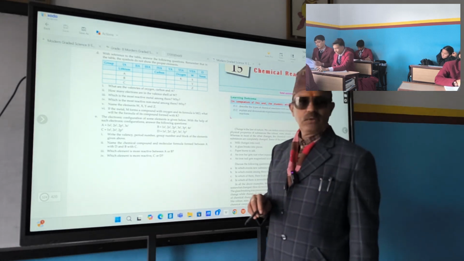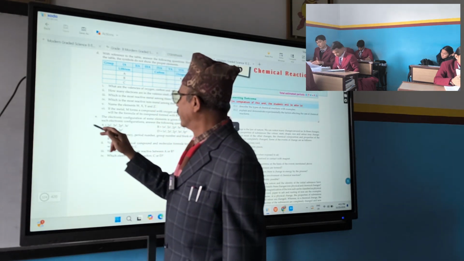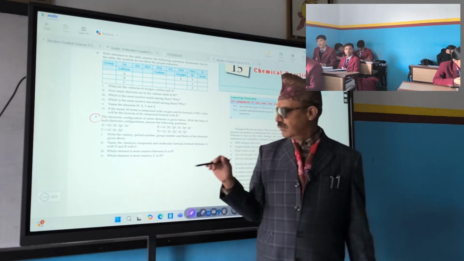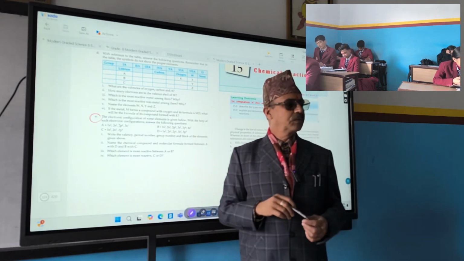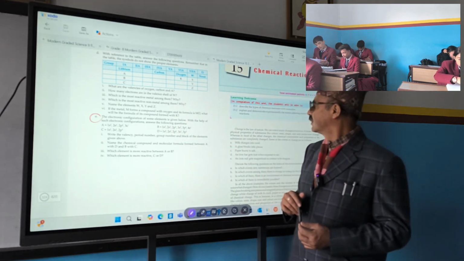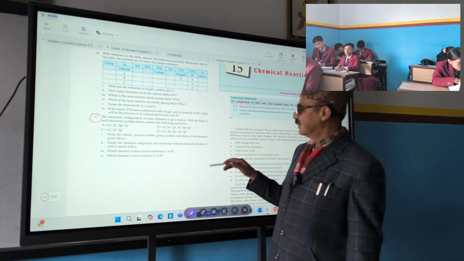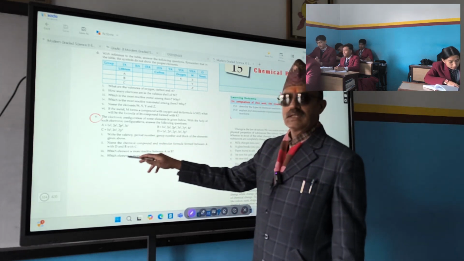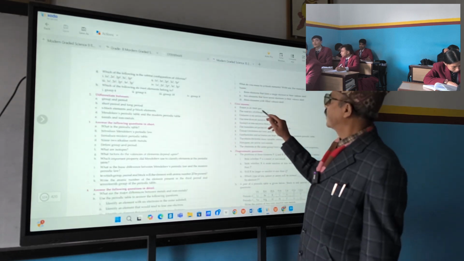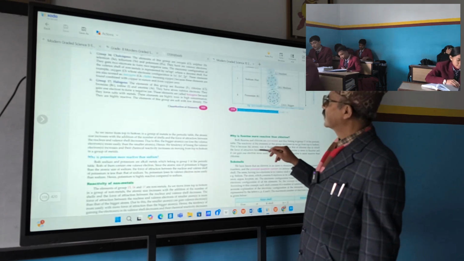Alright, one question is this one. This is one question. In your book, where is it? Page number? Because this book's page number and your book's page number is not same. Number E, page number 333, number E. So here are 4 questions, right? So this is a bit tricky type question. You mark it. Now we'll discuss the next question.